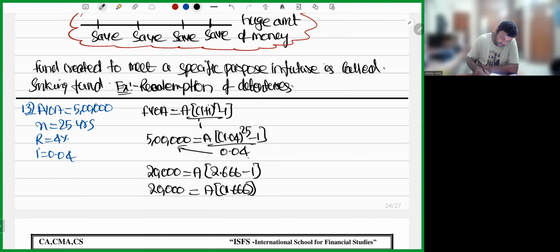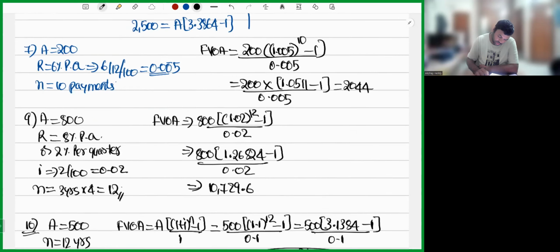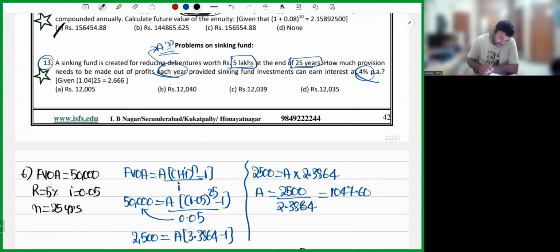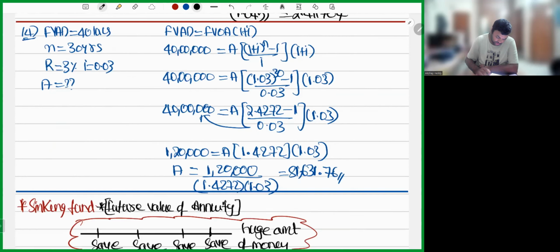So 20,000 is equal to A into 1.666. So A is equal to 20,000 divided by 1.666, which is nothing but 12,004.80. 12,004 rupees 0.80. So I'll say approximately the answer is 12,005 rupees. Okay. So simple sum, my dear friends, sinking fund, there is nothing much special in this.